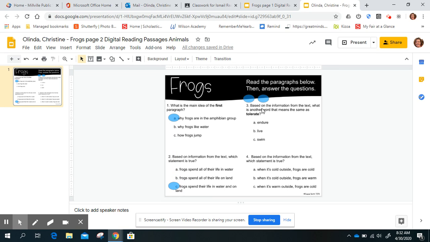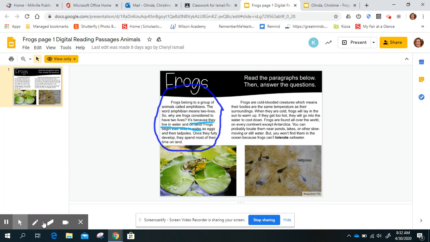Number 3, based on the information from the text, what is another word that means the same as tolerate? So tolerate is in the second paragraph, and they put it in bold print to help me find it. So I'm going to read the sentence again to see if I can figure out what tolerate means. But you won't find them in the ocean because frogs can't tolerate salt water.